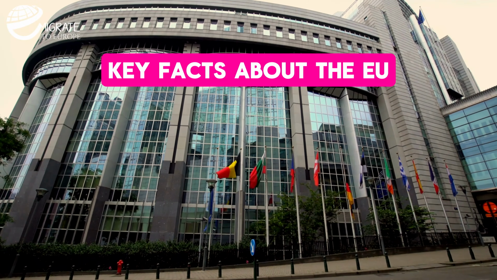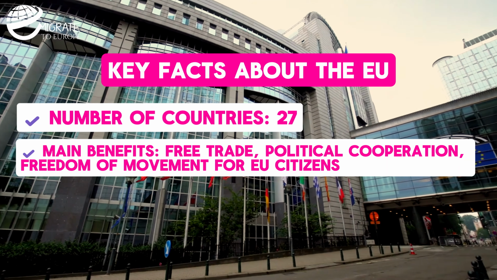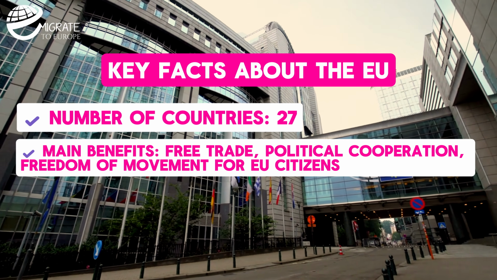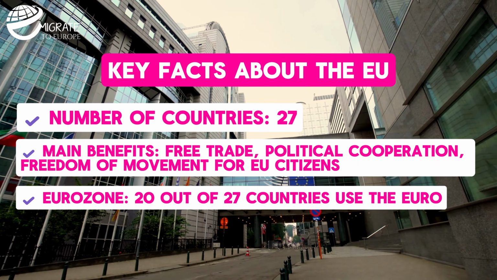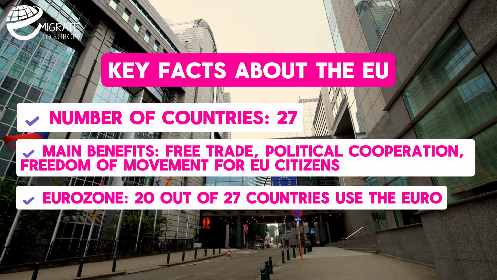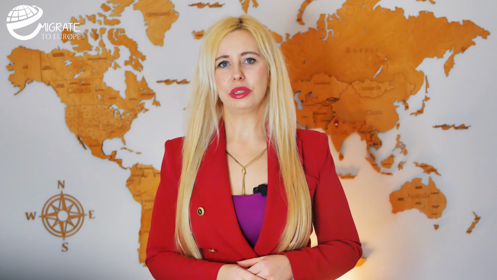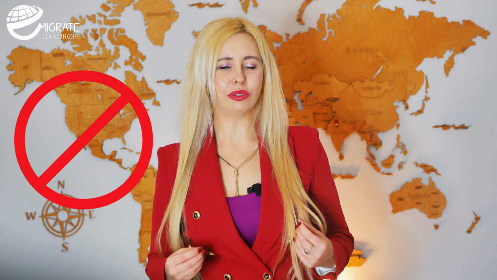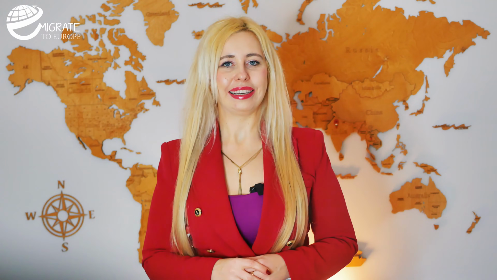Key facts about the EU. Number of countries, 27. Main benefits: free trade, political cooperation, freedom of movement for EU citizens. Eurozone: 20 out of 27 countries use the euro. One important thing to note: being in the EU does not automatically mean a country is in the Schengen Zone or in the EEA. More on that later.